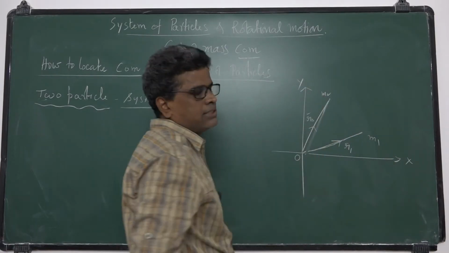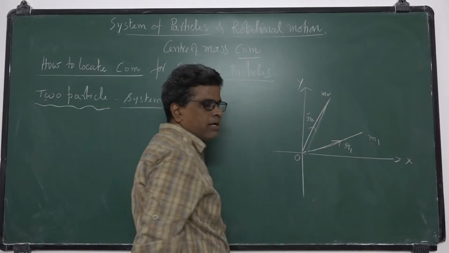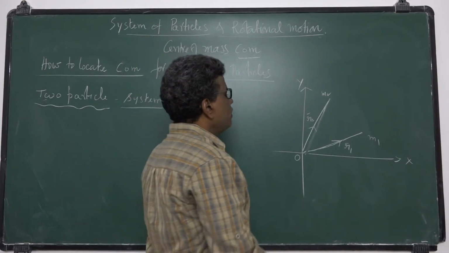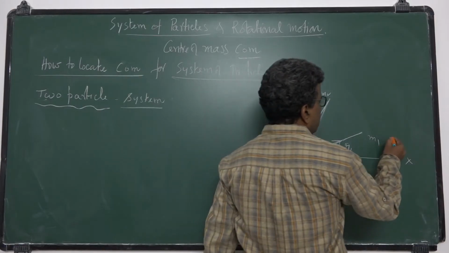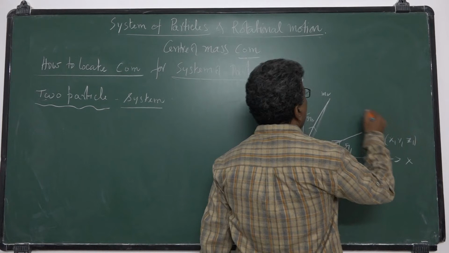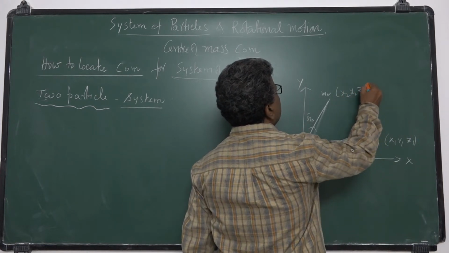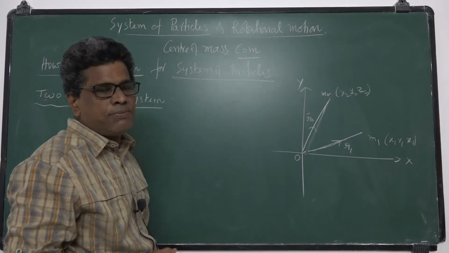The masses are m1 and m2. The coordinates are x1, y1, z1 and x2, y2, z2.